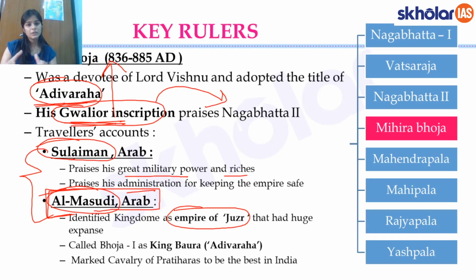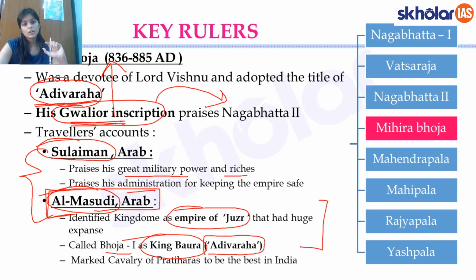We can also refer to the account of this Arab traveler Al-Masudi, who calls the empire of Gujara the empire of Juzru. Secondly, he calls Bhoja King Baura. Baura, again, could be a mispronunciation for Adi Varaha. These facts you should try to remember, who is referred to as King Baura in history. So it is Adi Varaha or King Bhoja, and whose empire is referred to as Juzru.